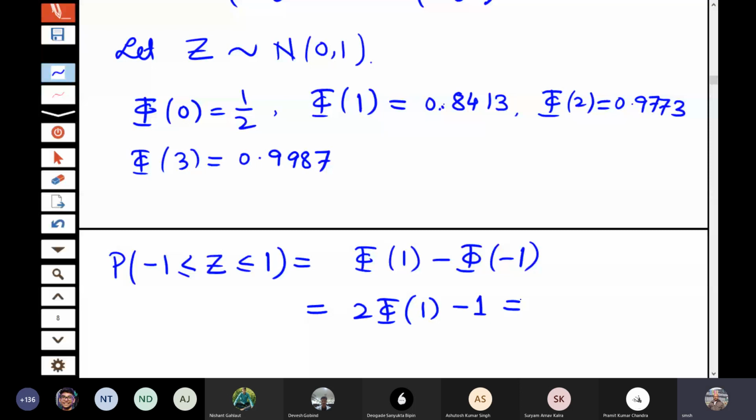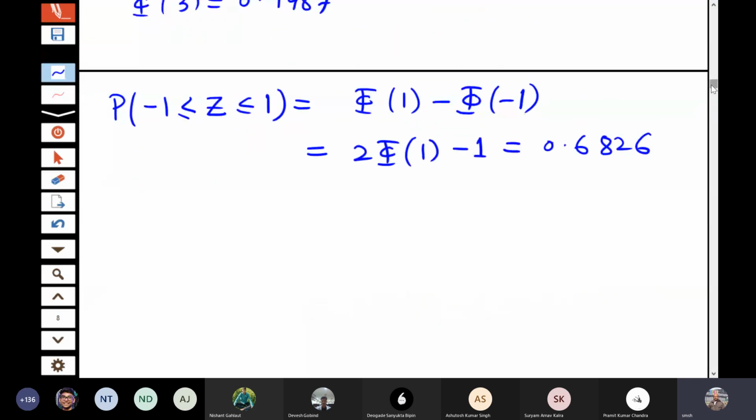Now phi of 1 just now I have written, it is 0.8413. So what value will I get? I will get 0.6826. So it means that from -1 to 1, you have 68% of the probability.